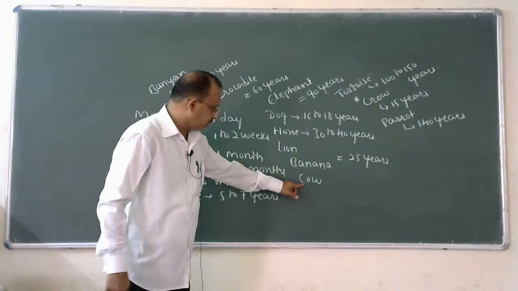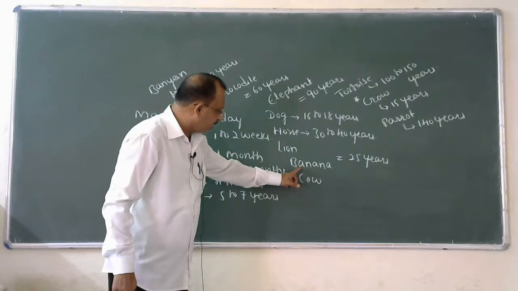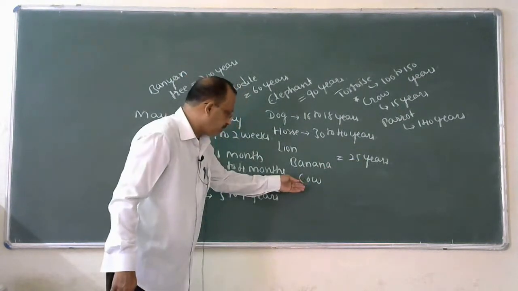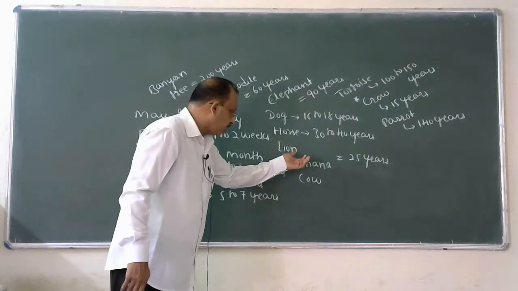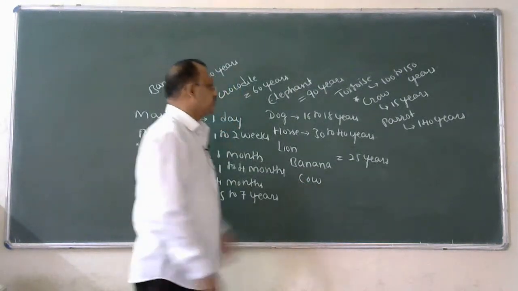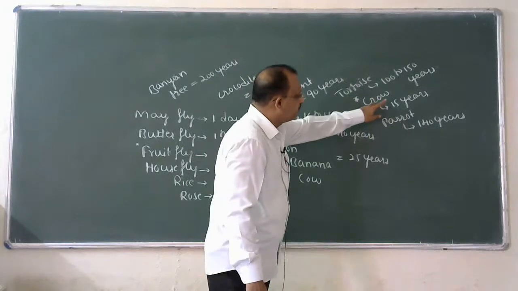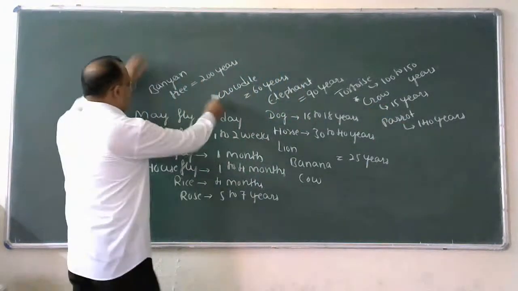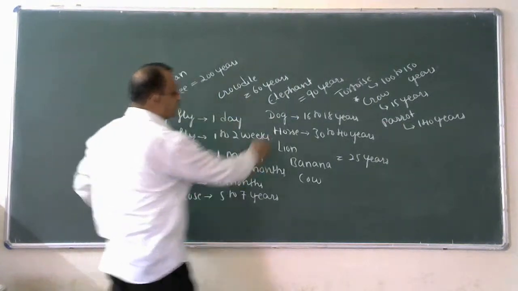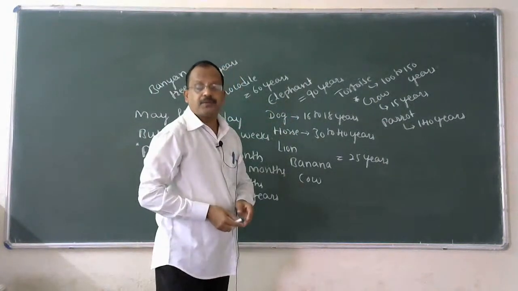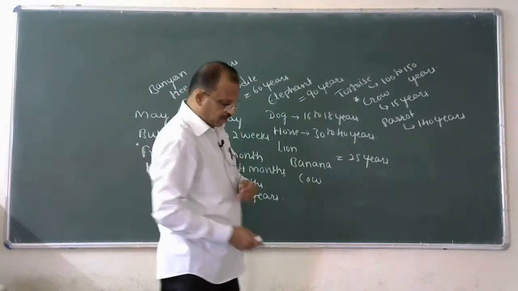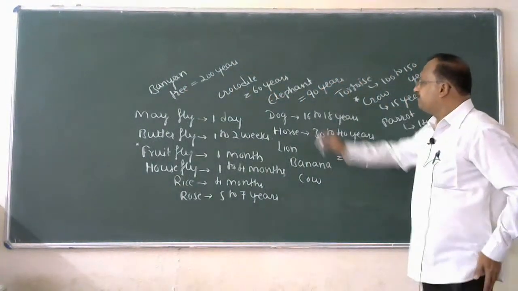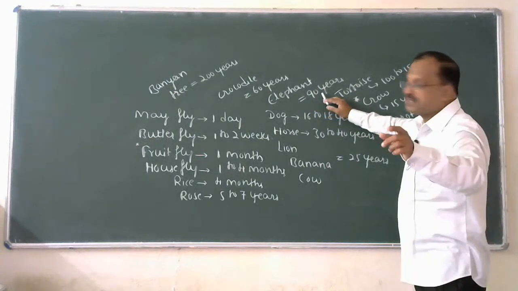Cow, it is worshipped by Hindus. Banana and lion, lifespan is 25 years. Crow, 15 years. Parrot, 140 years. Crocodile, 60 years. Elephant, one of the largest land-living mammals. Lifespan is 90 years.